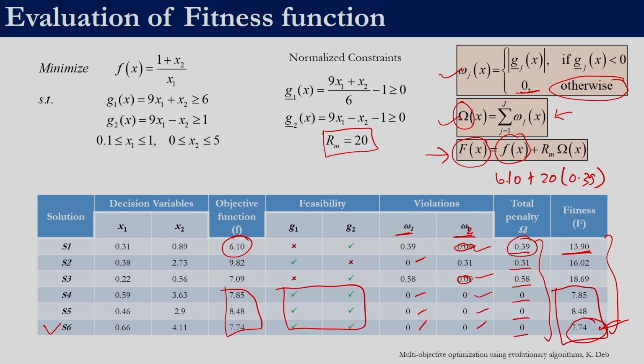In an unconstrained optimization problem, we don't need to worry about constraints because there are none. There may only be bound constraints, which can be taken care of by the corner bounding strategy which we discussed. So for an unconstrained problem, the objective function is the same as the fitness function, whereas for a constrained optimization problem, we calculate the amount of violation and add it to the objective function. For a minimization problem, we add it with a factor lambda or RM.